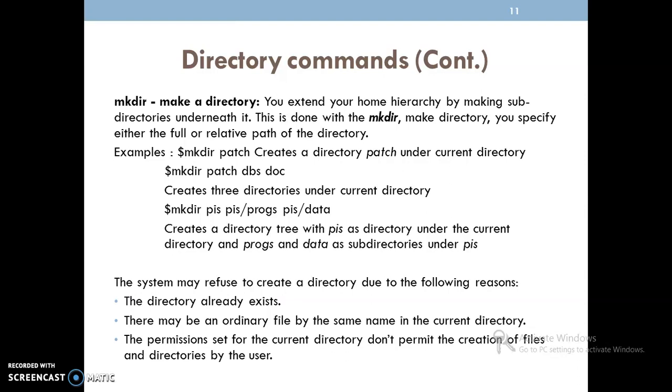This is with respect to the current directory. Also, the permission set for the current directory may not permit the creation of files and directories by the user. We'll discuss user permissions in the next videos, related to read, write and execute permissions. If we do not have write permission, then we are unable to create the new directory.